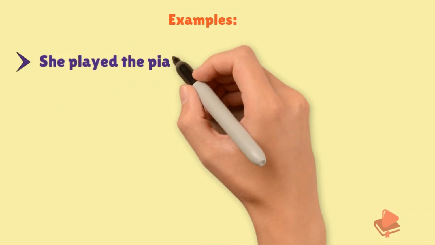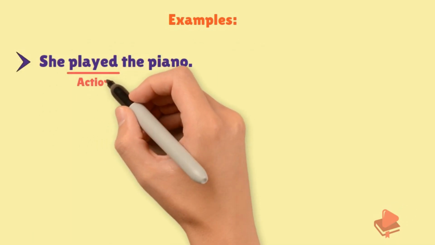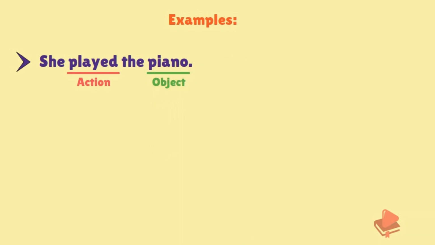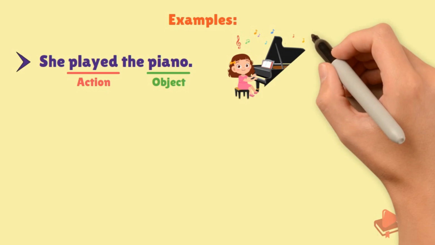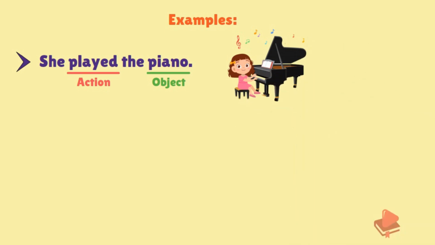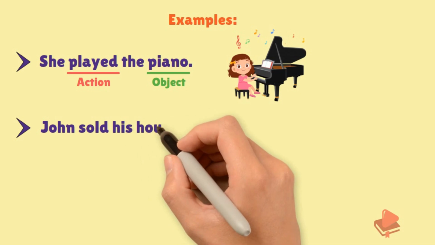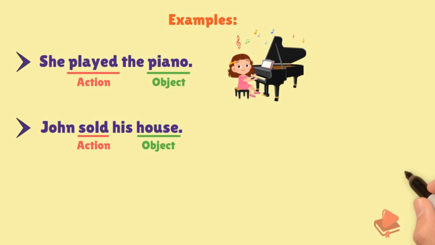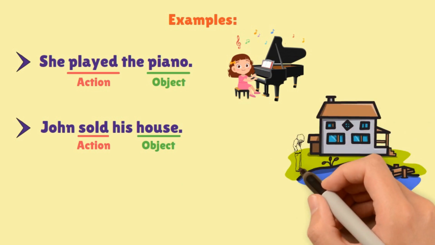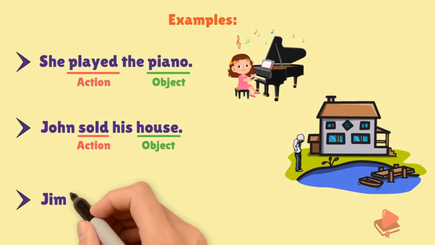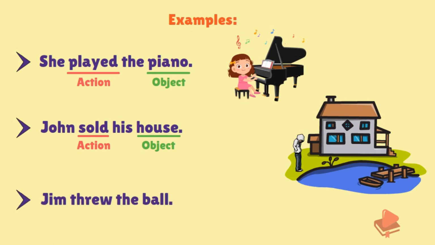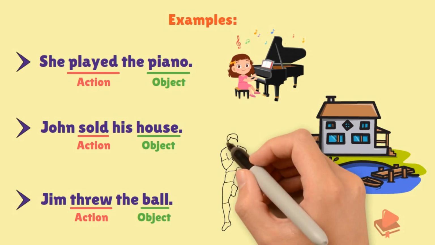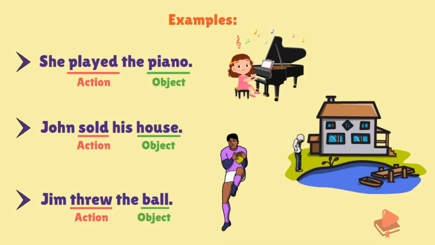She played the piano. Played here is the action and piano is the direct object. So it is a transitive verb. John sold his house. Sold is the action and the house is the direct object. So this sentence has a transitive verb. Jim threw the ball. Here the action is threw and the object is ball. So it is a transitive verb. So that's all about the transitive verb.